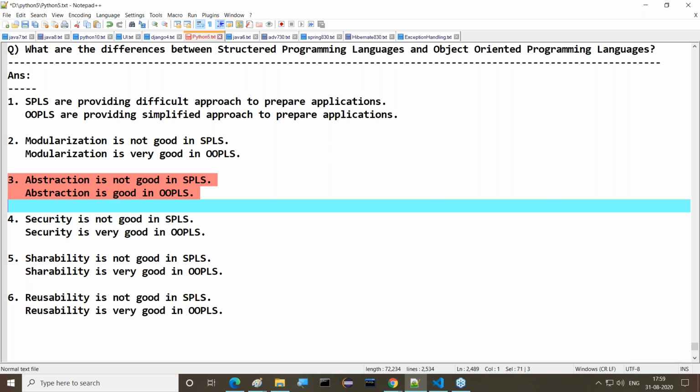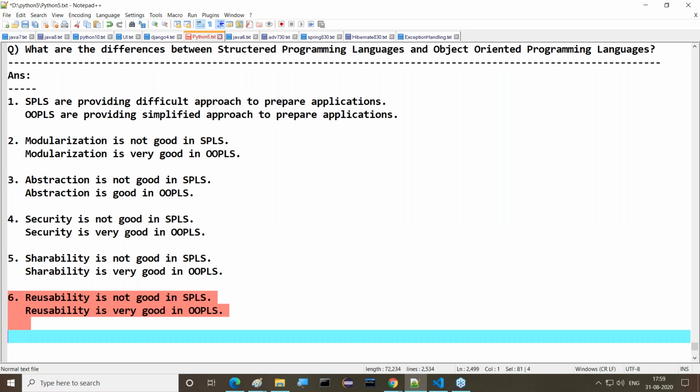Security is not good in structured, but very good in object-oriented. Shareability is not good in structured, but very good in object-oriented. Finally, reusability is not good in structured programming languages, whereas reusability is very good in object-oriented programming languages.